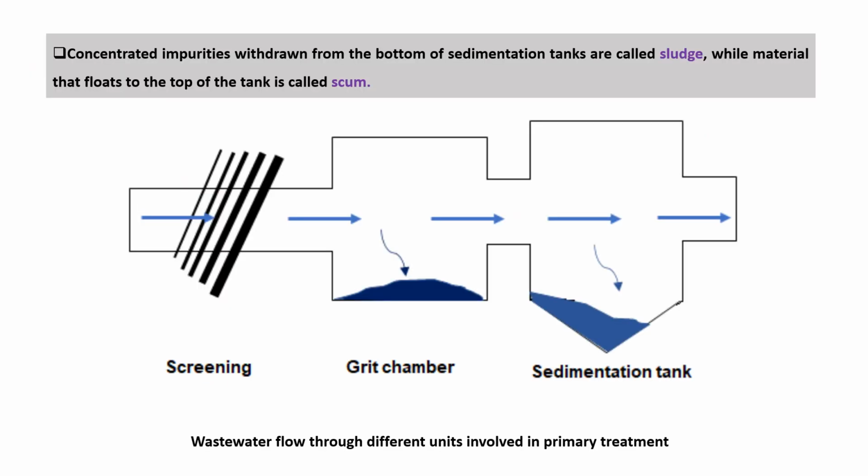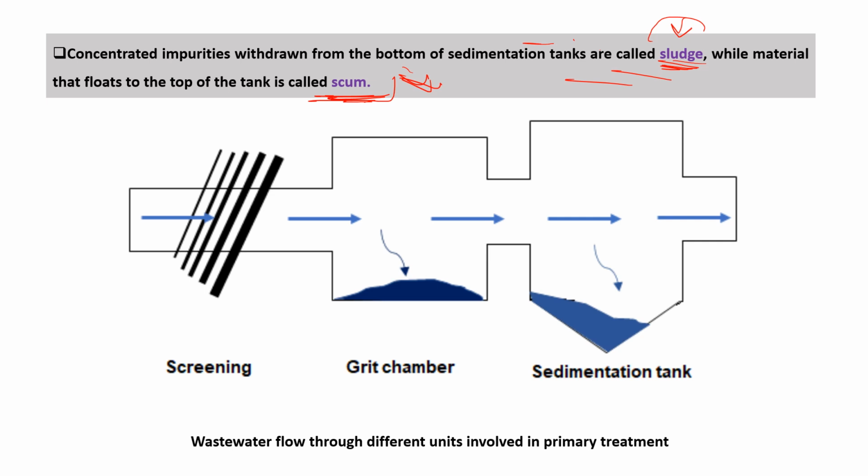Now the concentrated impurities withdrawn from the bottom of the sedimentation tank are known as sludge, and the material that floats on the top is known as scum. Okay. तो scum क्या होता है? Oil, grease or fatty material that floats on the water is known as scum, and the solid material that is deposited at the bottom is known as sludge.